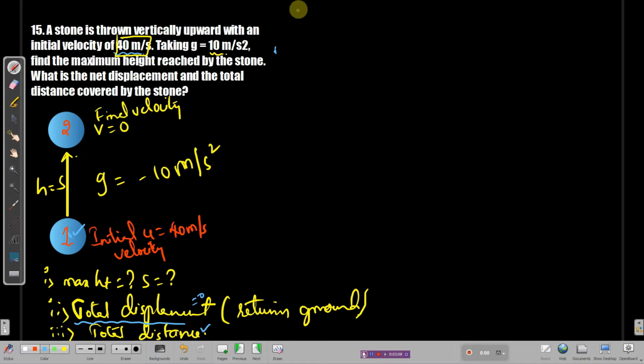The only question for us is to find the height. Let's use the formulas we have. v is equal to u plus gt. This is not suitable because you don't have height in the formula.